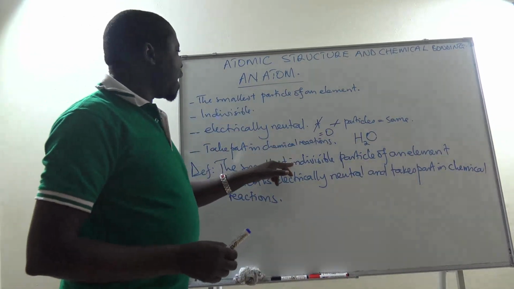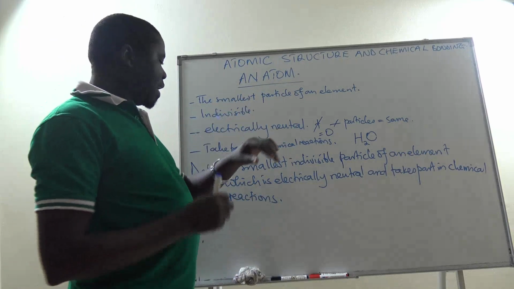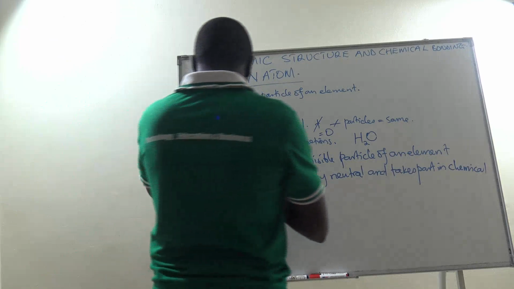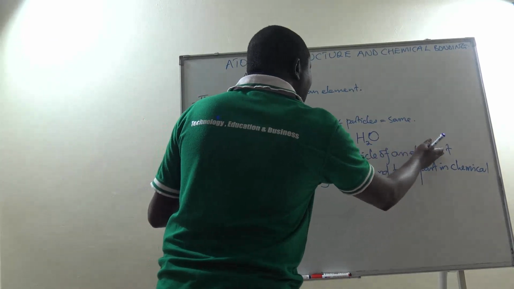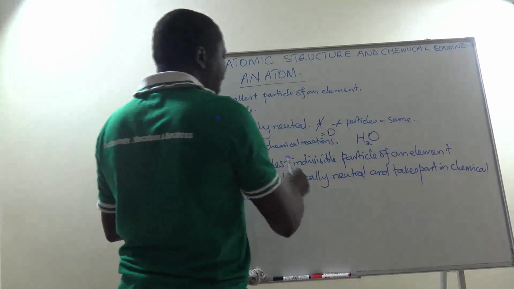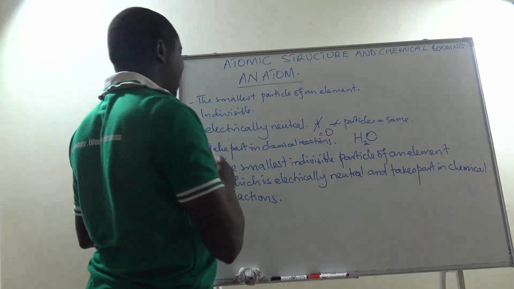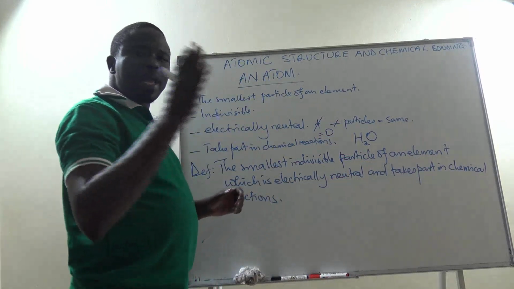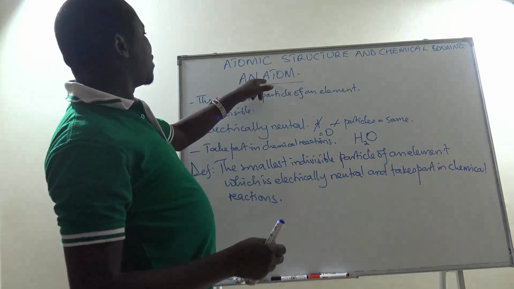So atoms are particles of elements, and we have seen what we call an element. So an atom is the smallest indivisible particle of an element. An atom is electrically neutral and it takes part in chemical reactions. So I want you to be able to remember the elements whose atoms we are going to look at.